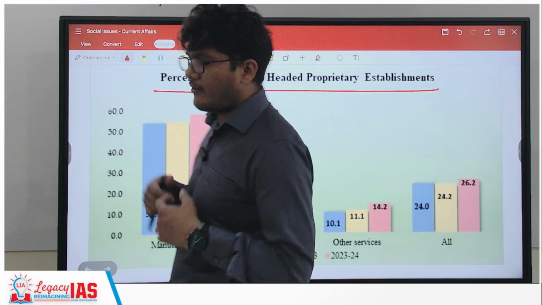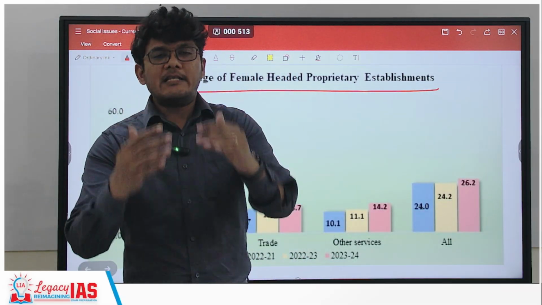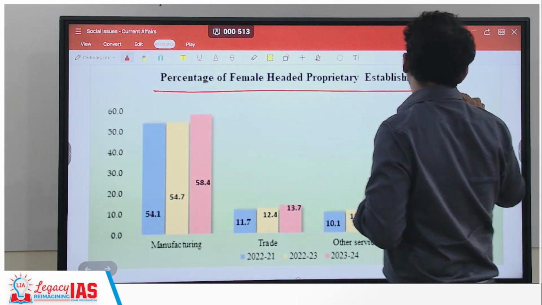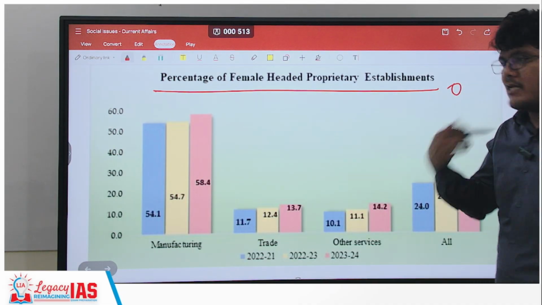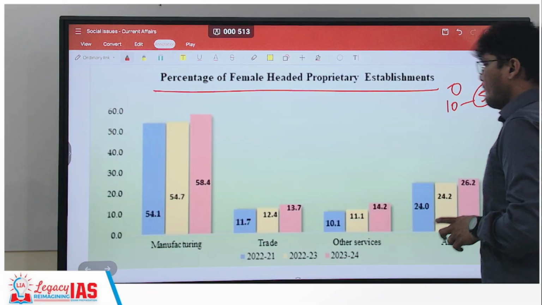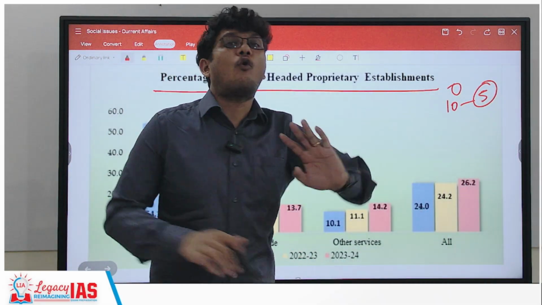The benefit is extracted by the male, so on and so forth. But at least the initiation is the ownership. So if zero women are owning a particular thing, they will have anyhow no say. If 10 women are owning something, at least 5 of them will have their say in that. So this is still better than not owning it.